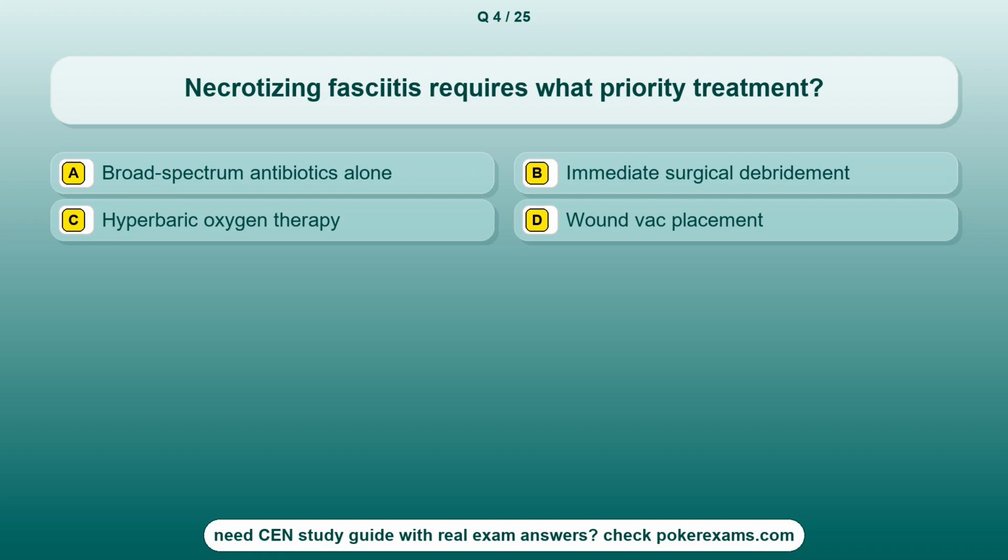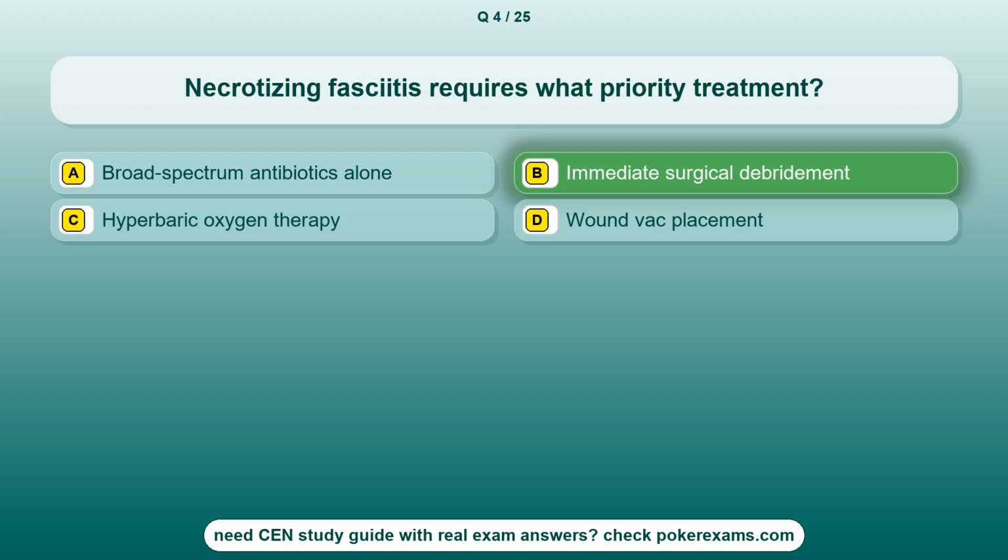Question 4. Necrotizing fasciitis requires what priority treatment? Option A. Broad-spectrum antibiotics alone. Option B. Immediate surgical debridement. Option C. Hyperbaric oxygen therapy. Option D. Wound vac placement.